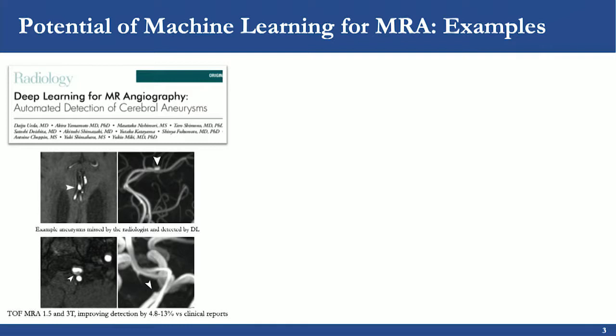The first one is a deep learning approach that enables the automatic segmentation of cerebral aneurysms. In this study, the authors performed acquisitions at 1.5 Tesla and 3 Tesla at 4 different sites. These are time-of-flight MRI acquisitions, and they show that they can improve the detection of aneurysms by about 13% in comparison to the clinical detection. And hopefully you can see here some examples of aneurysms that were detected by the network but missed by the radiologists.